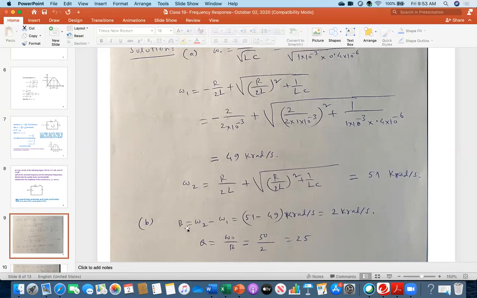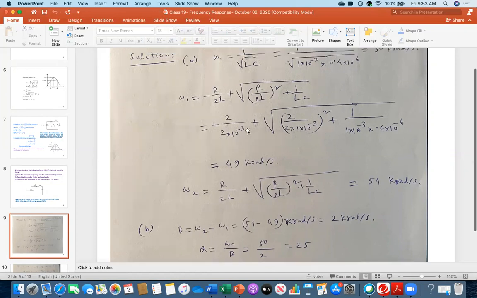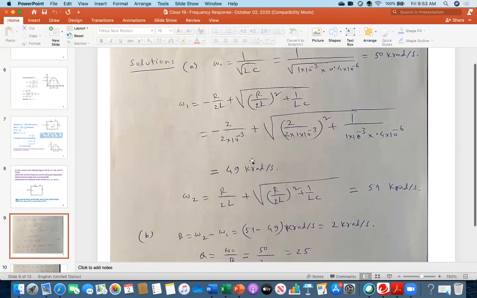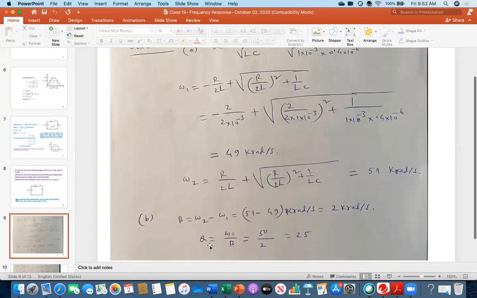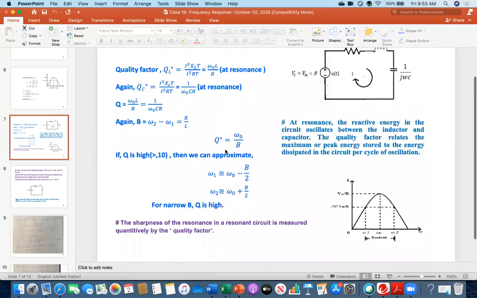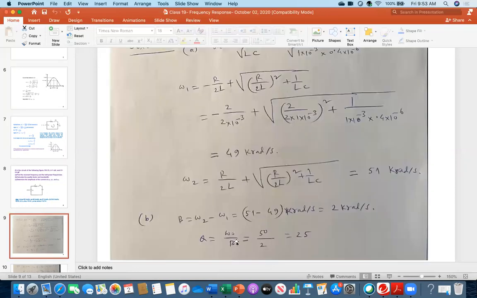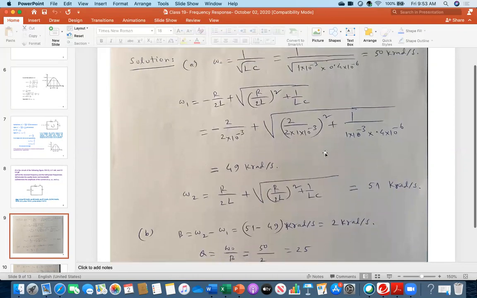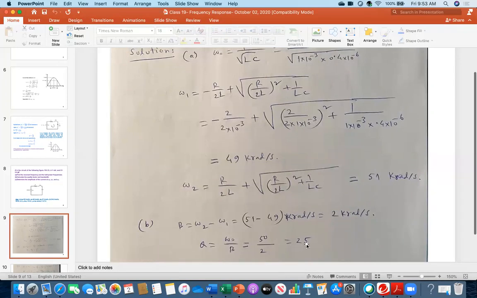And you see, once I got B, and I have calculated the omega naught at the top, so now I can find out the quality factor Q, omega naught over B. I use this expression, this one. Everybody see? Quality factor is omega naught over B. So with the help of that, I got omega naught is 50, it was here, and then bandwidth 2, I got 25. So because quality factor is 25, definitely this is high quality, because bandwidth is only 2 kiloradian. That's why I got the Q high.